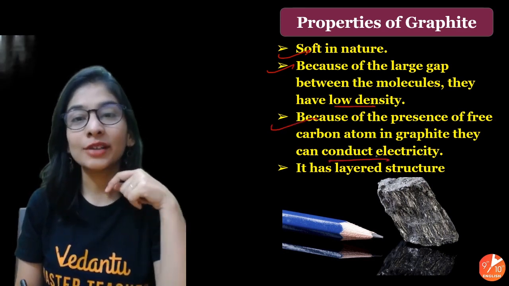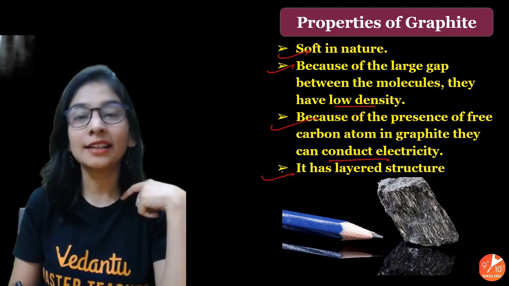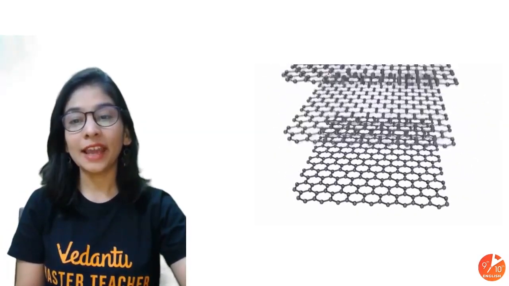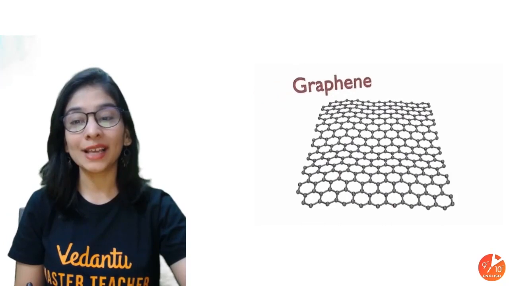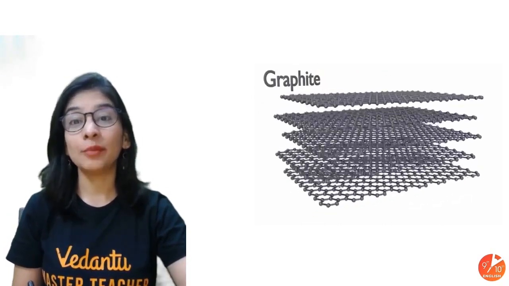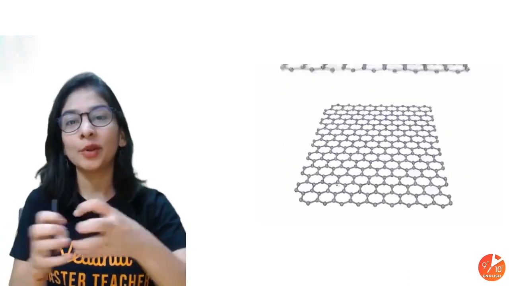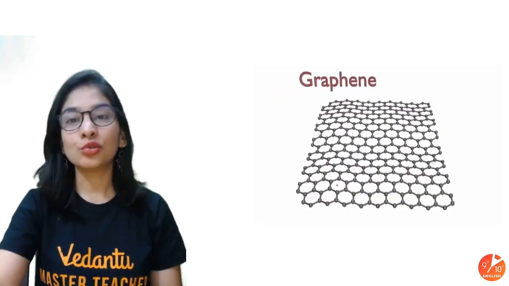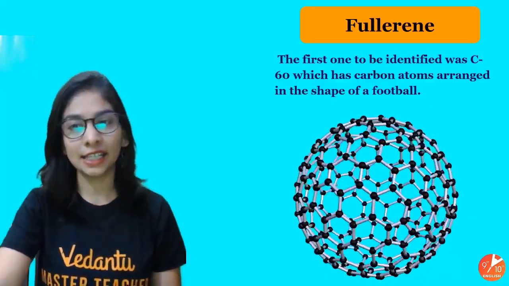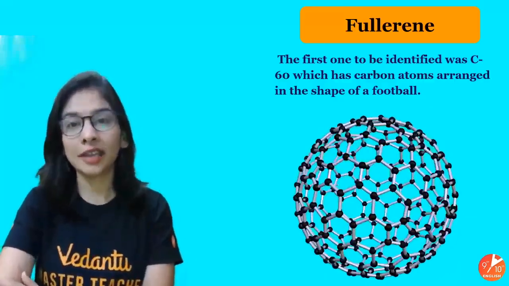And when I talk about having free electrons that can conduct electricity, it has a layered structure as well, and these are the layers of what? Graphene. I told you a single layer is called graphene. Very strong, stronger than diamond too, but then it won't be natural because we have to extract it with a lot of human effort in the laboratory. Alright, and very, very light in nature. Very important thing I told you.